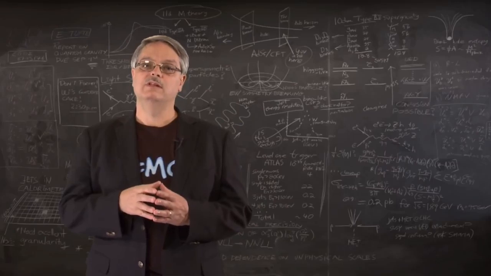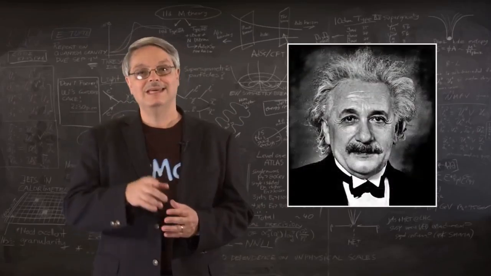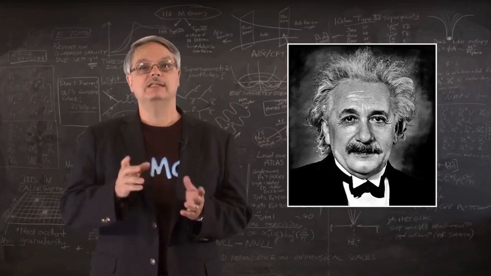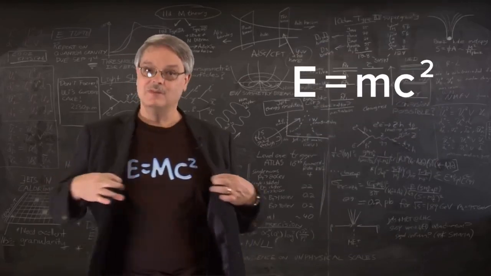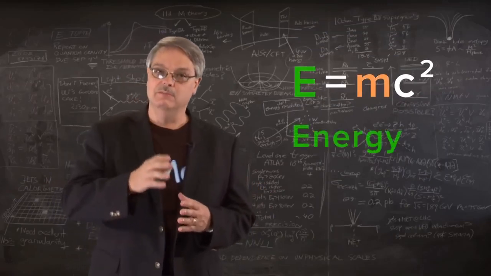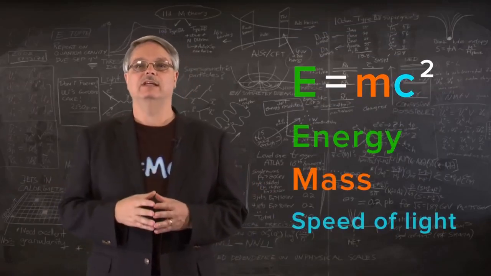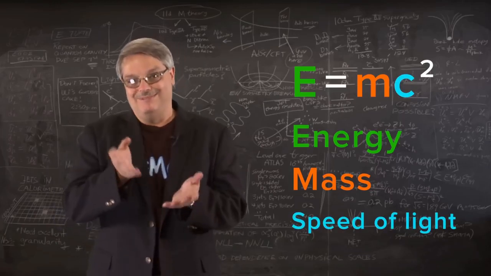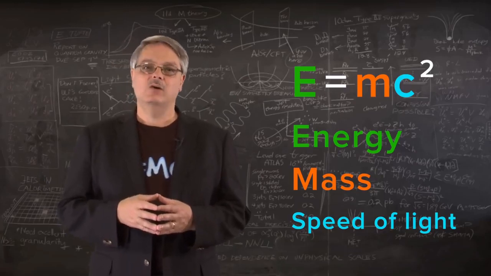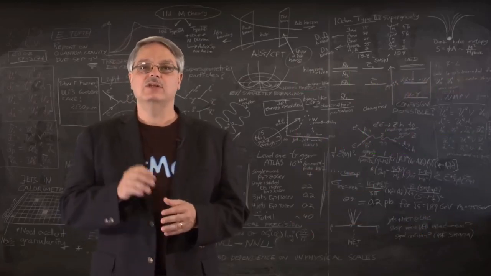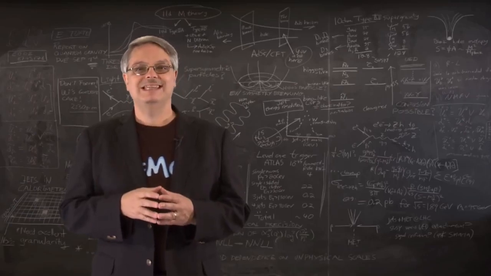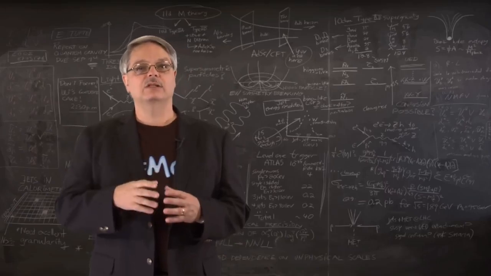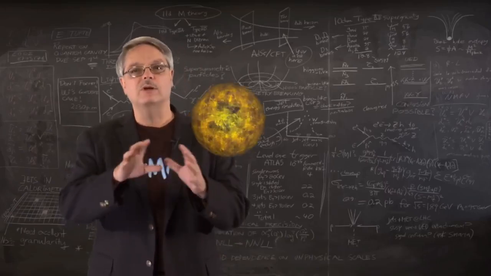The second important point involves this guy here. In 1905, Albert Einstein worked out his famous equation, which we now write as E equals mc squared, where E stands for energy, m stands for mass, and c for the speed of light. Basically, this equation says that energy and mass are identical. That's what the equal sign means. And now we can pull it all together. It turns out that your mass isn't what you think. The idea that we're made up of some kind of stuff is wrong. Instead, your mass comes from countless little balls of energy spread throughout your body.